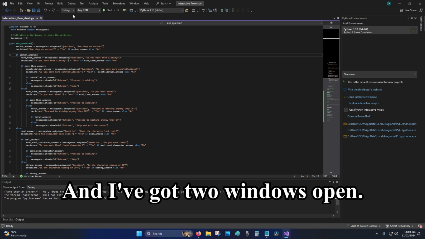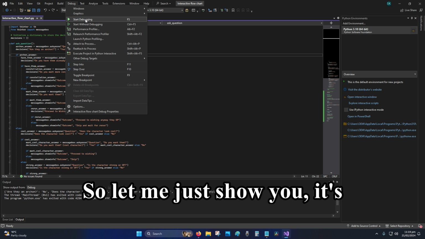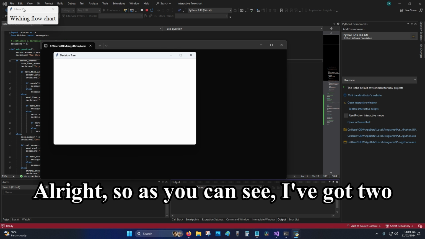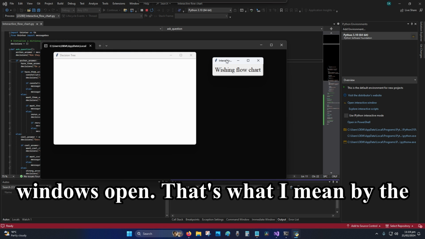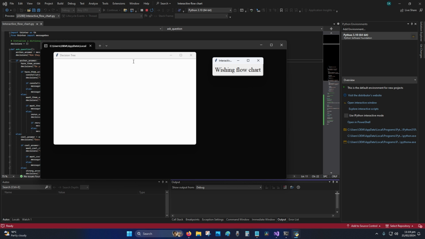And I've got two windows open. So let me just show you. It's better to show, not tell. Alright, so as you can see, I've got two windows open. That's what I mean by the Tkinter windows. I should be a bit more specific.